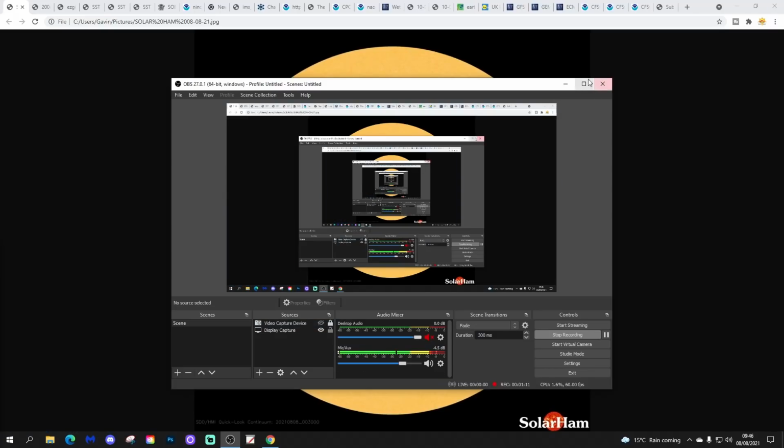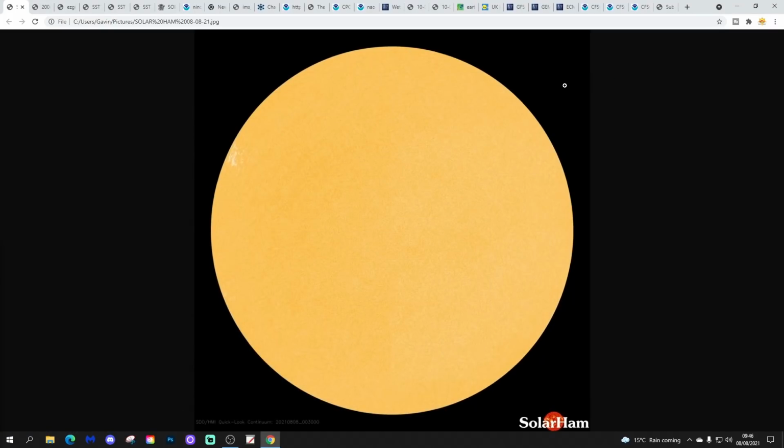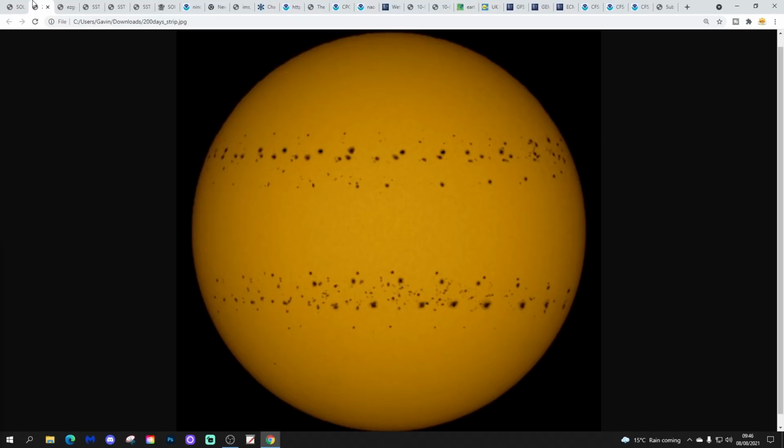Right, so let's turn off the webcam, and we'll start off with solar activity. This is how the solar disk is looking on our side today, from solarham.net. We have got a spotless solar disk, no visible sunspots at all today, and so solar activity is at very low levels and is expected to remain at very low levels for the next 3 days at least. Now, Rich asked me to share this.